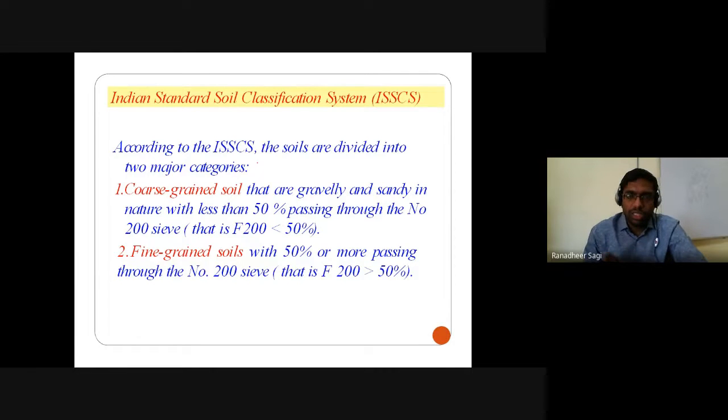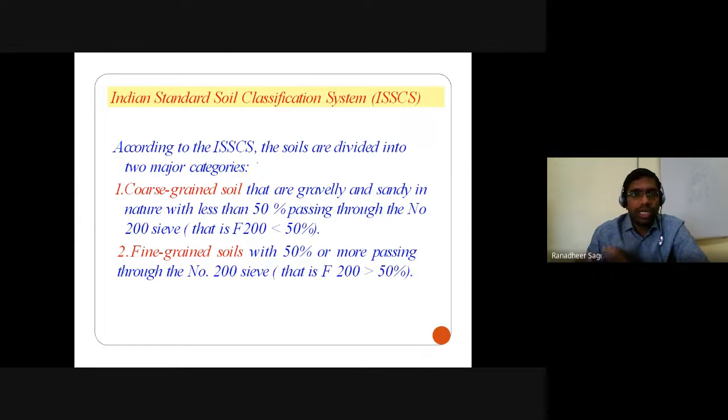Nothing much deviating, but in the case of the Unified Soil Classification System, we were referring to the plasticity chart with respect to liquid limit values greater than 50% categorized as highly compressible or highly plastic. A liquid limit value less than 50% was referring to low compressible or low plastic.